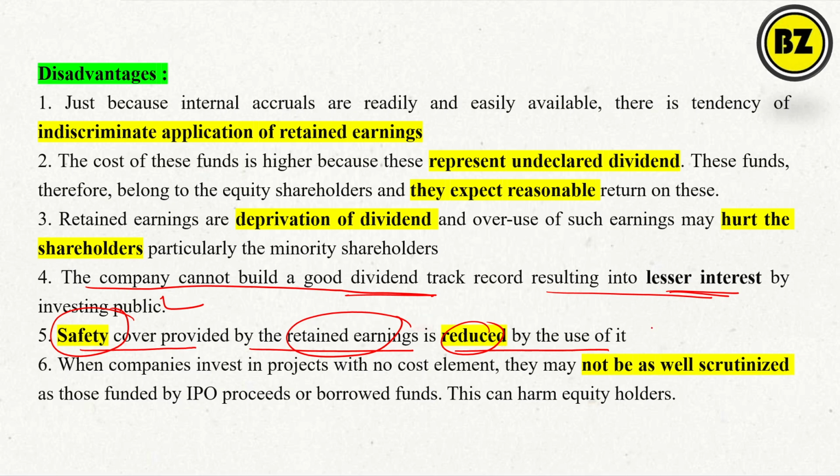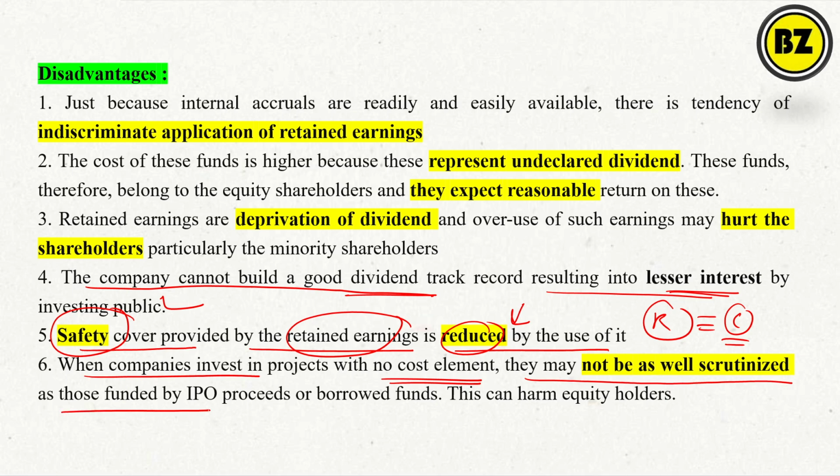See, whatever reserve you are having will work as a capital against the risk. So you are spending your profit after tax, spending your reserve, so safety will get reduced. When companies invest in a project with no cost element, they may not be always as well scrutinized as those funded by IPO proceeds or borrowed funds. So this is harming the equity holder. How?